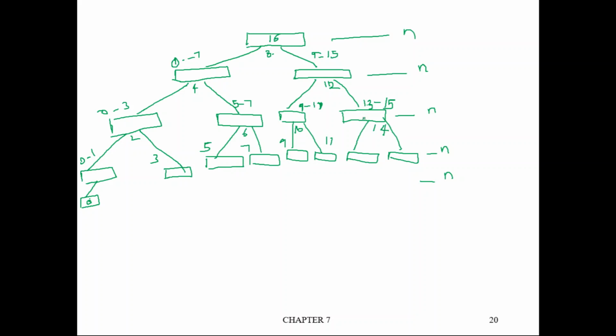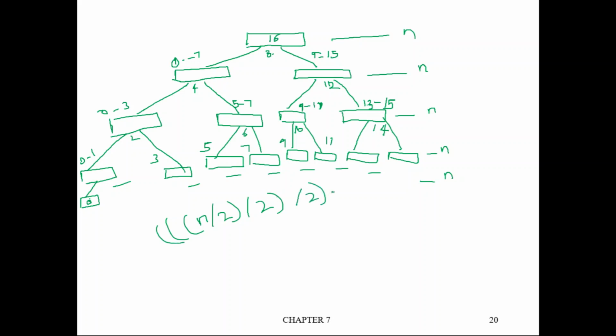See the number of levels. How long do we continue? We continue until each partition contains one element. So we keep dividing n by 2, again divided by 2, again divided by 2, until this becomes equal to 1.